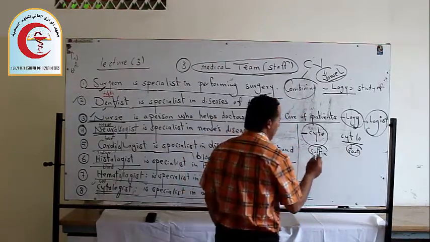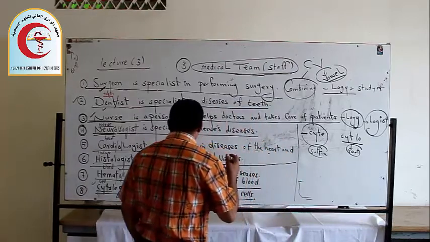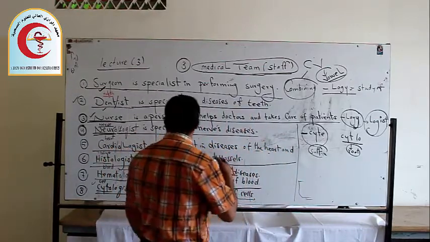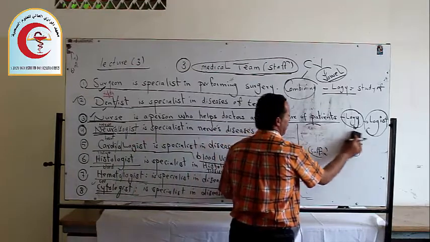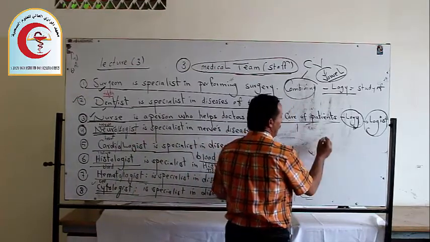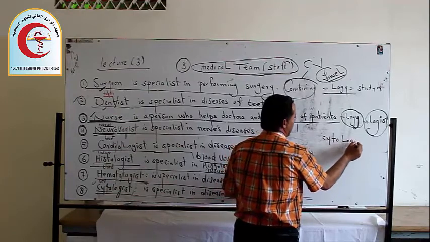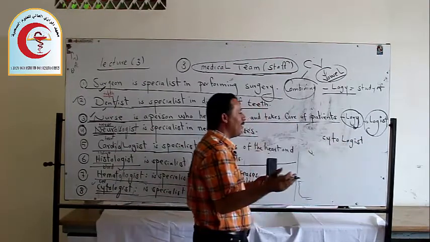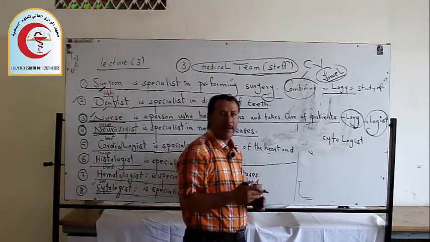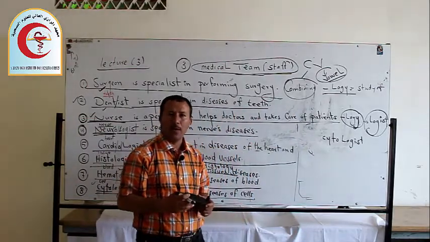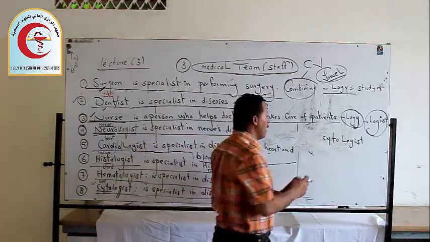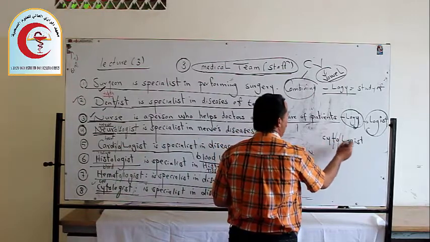Look here for the term, and we are going to analyze this term and say what's happened here. Look, we have cytologist. You can't say "cytlogist" because here there is no combining vowel. This helps us to pronounce and articulate the words correctly. Here we have cyt, o, logist.